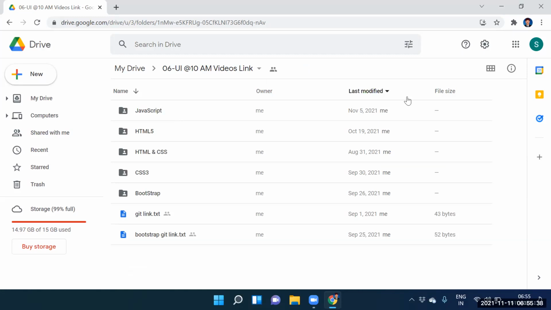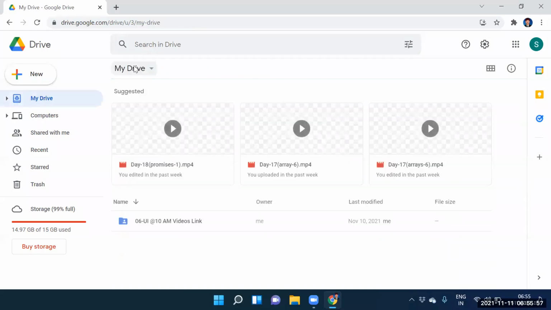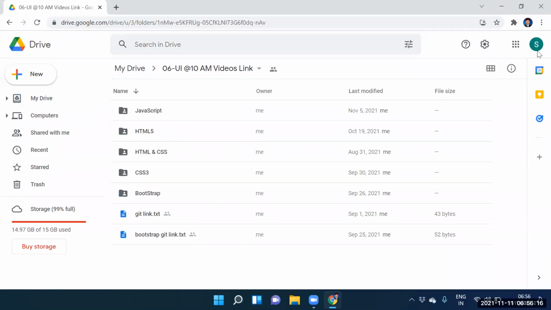And Angular also, can I upload the Angular videos here? I can't upload Angular videos here. Then we need to create another drive for the Angular also. Fine. Sir, I think you should delete the bootstrap video. Leave it here, but don't delete it. Let me create another drive. One more drive will be full, guys, with complete Angular videos and complete JavaScript videos. I will create another drive, guys. That drive I will link to your emails. Then you can access it instead of deleting these videos. Okay, sir.